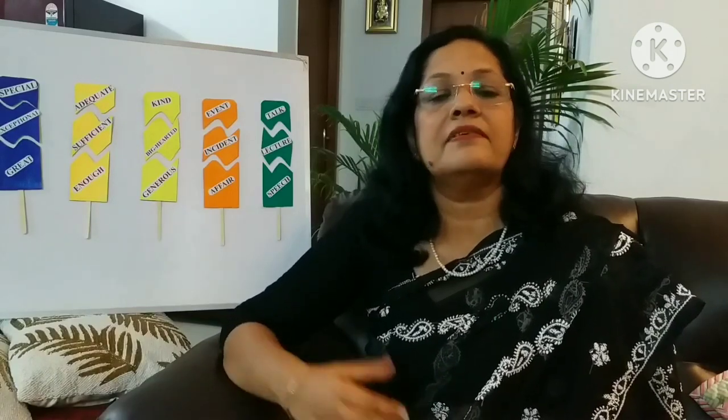So they will all sit together, they will interact with one another, and they will share their synonyms, and they will make more synonyms. So this will be my application, how I will apply my knowledge about synonyms. So children will make sentences.